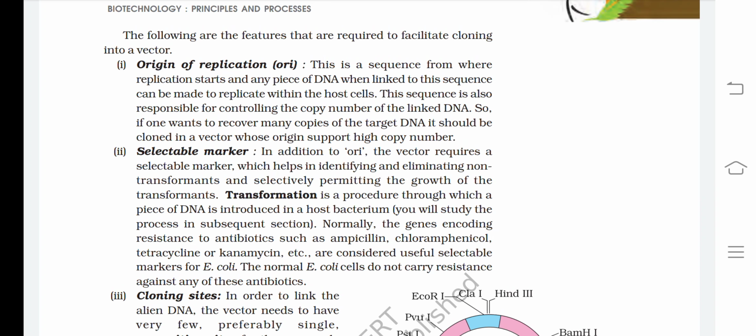First is origin of replication. This is a sequence from where replication starts, and any piece of DNA, when linked to this sequence, can be made to replicate within the host cells. This sequence is also responsible for controlling the copy number of the linked DNA. So, if one wants to recover many copies of the target DNA, it should be cloned in a vector whose origin supports high copy number.